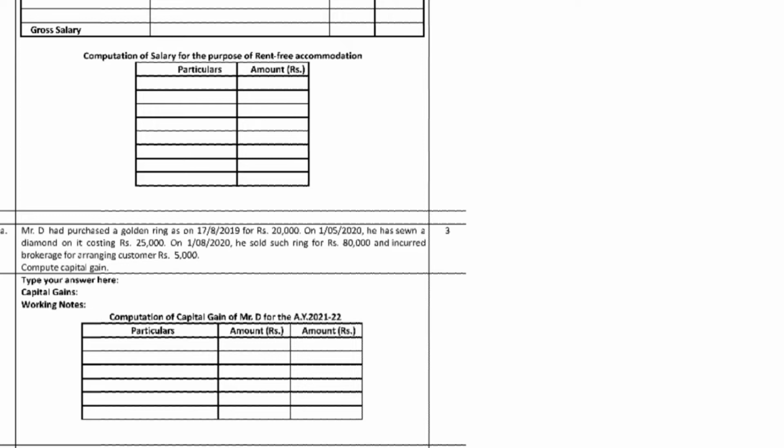17/8/2019 for rupees 20,000, and the year is 1/5/2020. He has sewn a diamond on it costing 25,000. On 1/8/2020, his gold ring was sold for 80,000. Incurred brokerage for arranging the customer is rupees 5,000. What is the section given? Specified section.